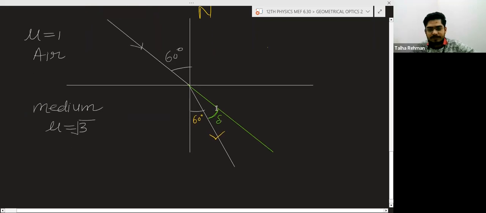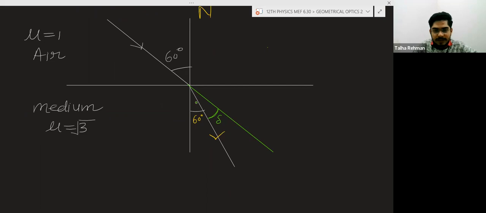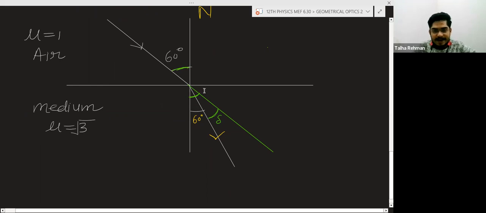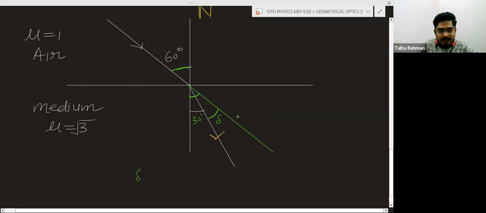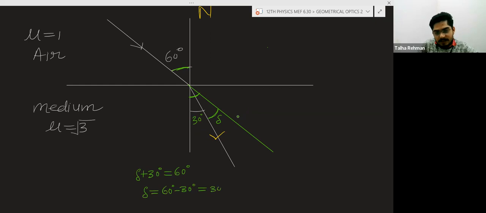Now there is one more mathematical concept. These are two vertically opposite angles. This angle and this angle are vertically opposite angles. And what is this angle? This angle is del plus 30 degree. This angle is 30. So del, the angle of deviation, plus 30 degree is equal to 60 degree. So angle of deviation is equal to 60 degree minus 30 degree. You will get the answer 30 degree.